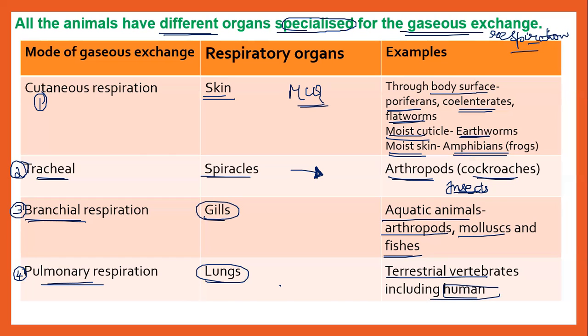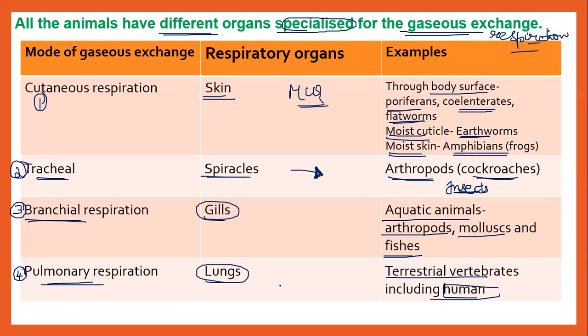Trachea or tracheal tubes, that is spiracles, are present in insects, that is arthropods, for gaseous exchange. Gills are the respiratory organs involved in branchial respiration, in aquatic arthropods, mollusks, and fishes. You can also say hemichordata, urochordata, cephalochordata, and all.